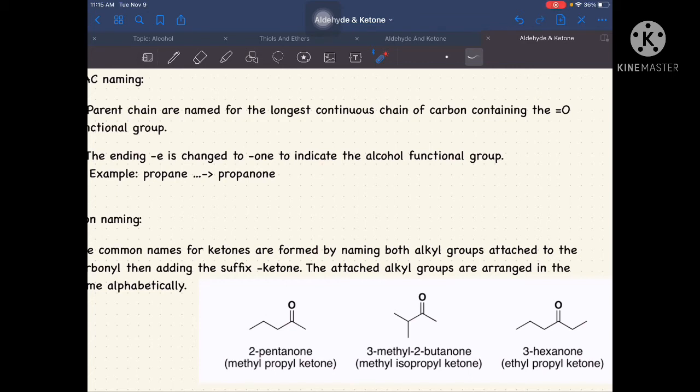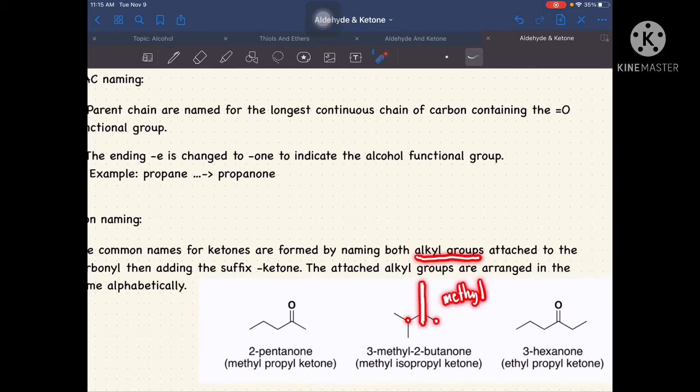Now, the common naming for this example. As I said earlier, where the functional group is connected, that carbon is disregarded, and we no longer include it when counting the carbon atoms. On our right side, we have 1 carbon atom, so that is methyl, since we transform it into an alkyl group.